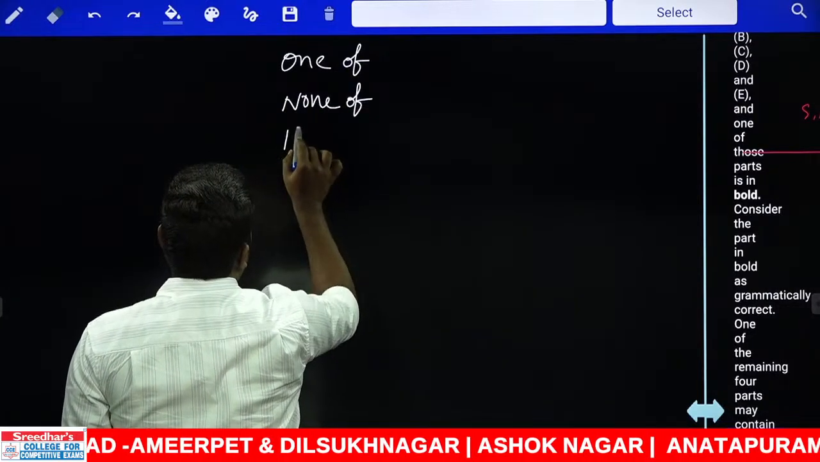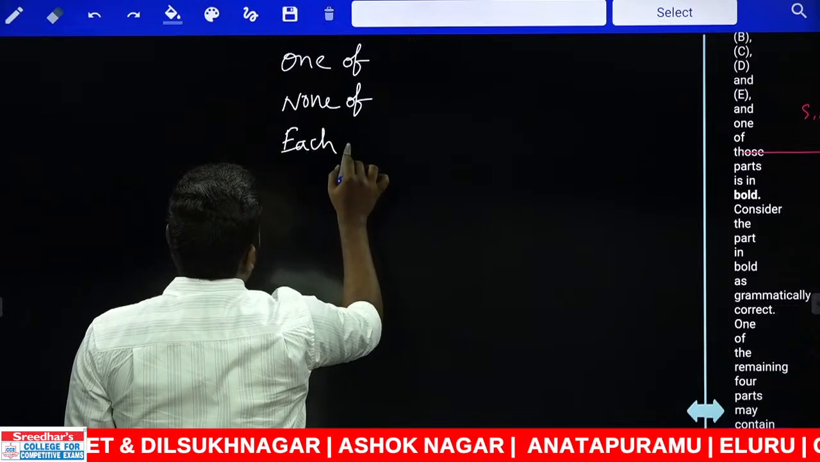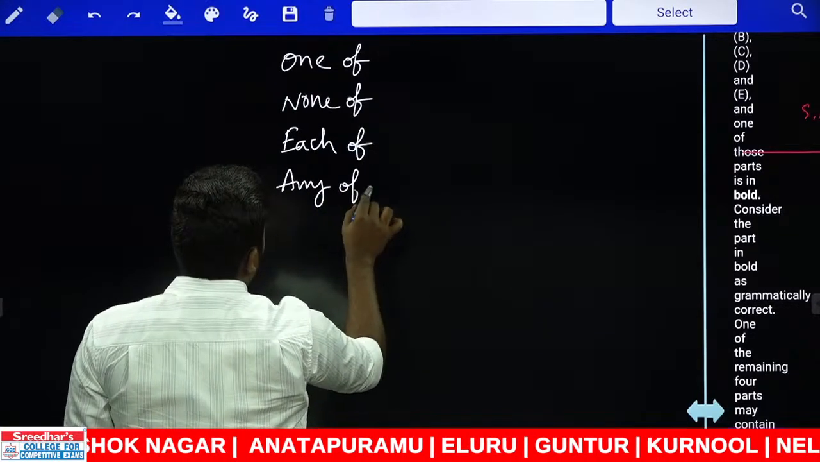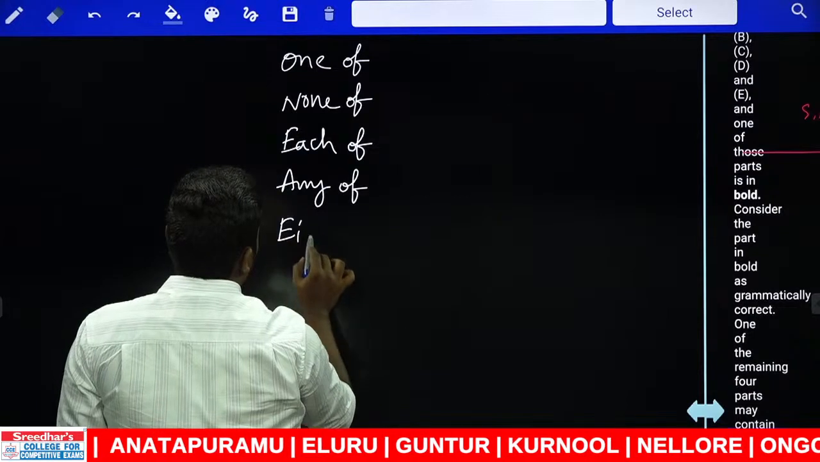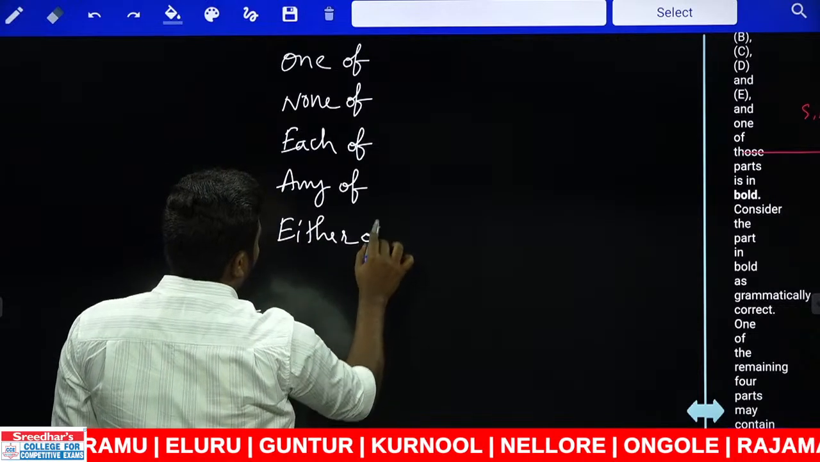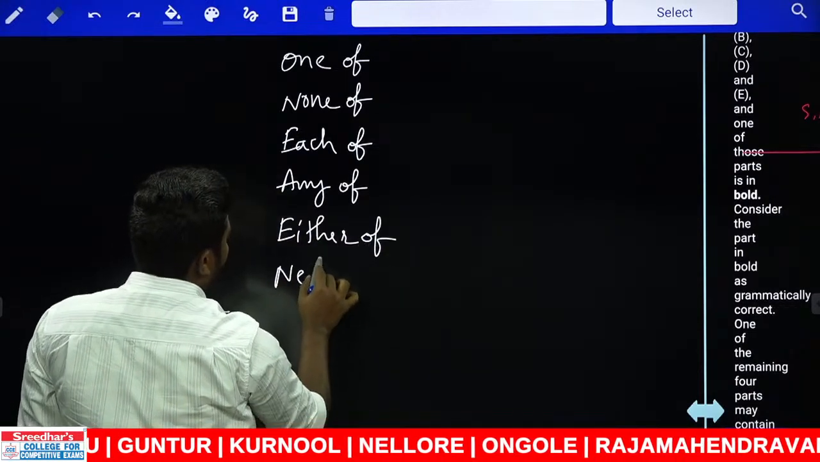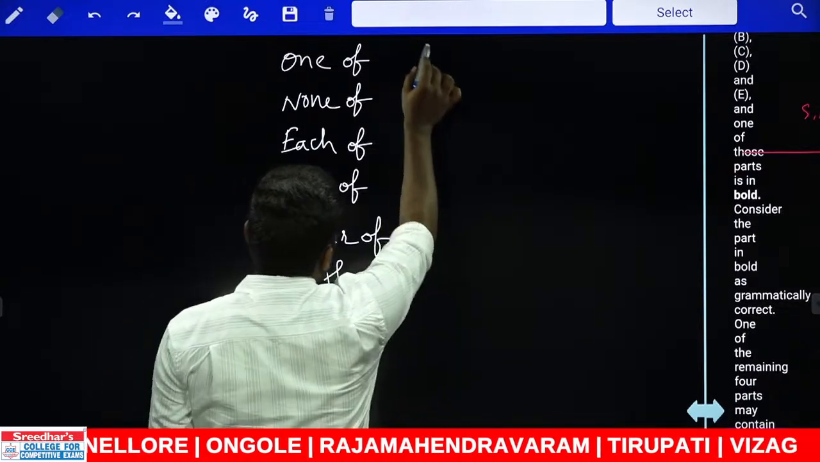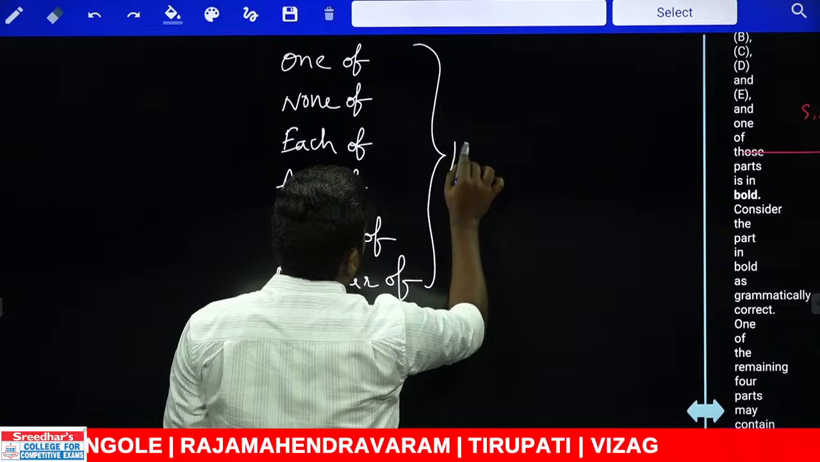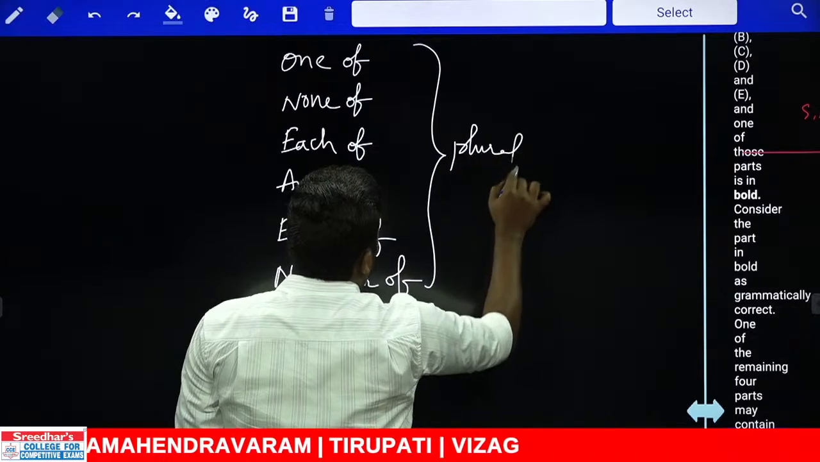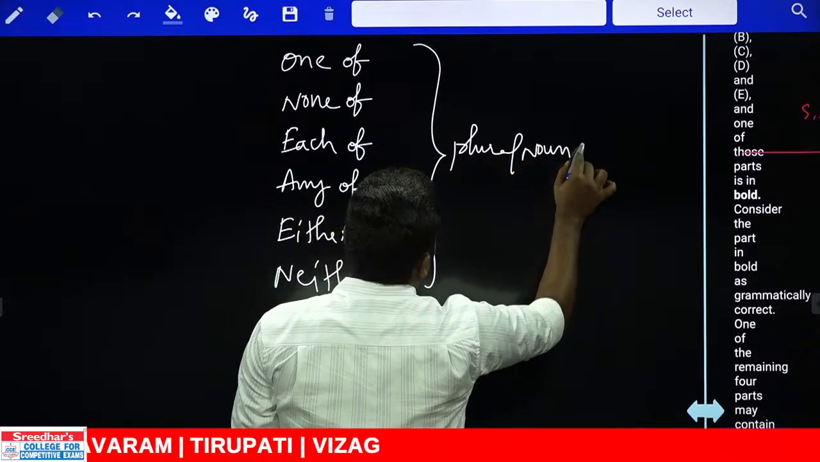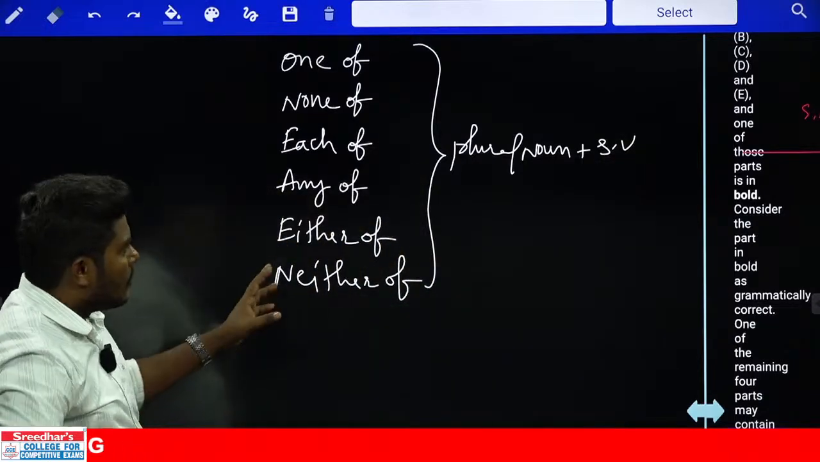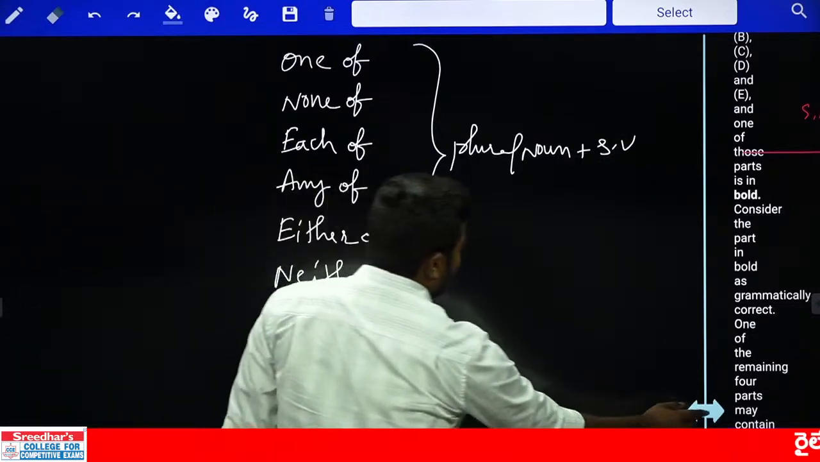none of, each of, any of, either of, and as well as neither of. Okay. And what is the rule? All of these indicators should be followed by plural nouns plus singular verb. Okay. Very, very important rule. If you want, you can pause the screen and write down the rule later.